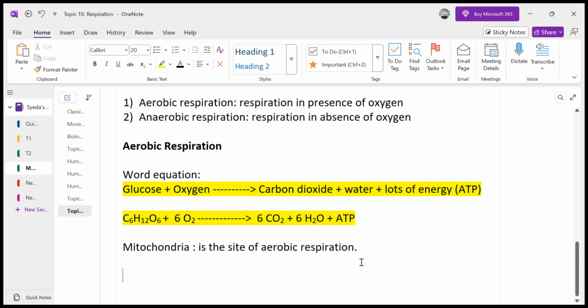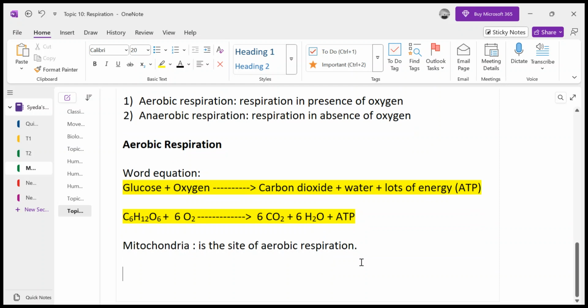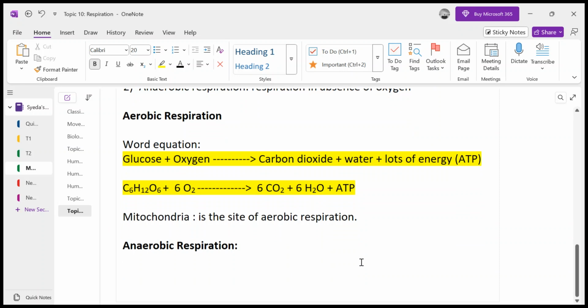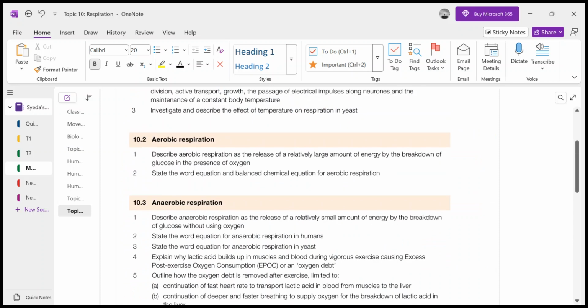Now what happens in anaerobic respiration? In your syllabus, we also have to study anaerobic respiration in yeast as well, right? So we will be discussing the word equations for both, not the chemical equations, as you can see from the syllabus, right? This is your syllabus.